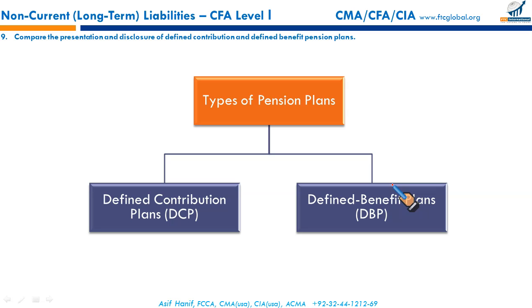The difference between these: under the defined contribution plan, the company contributes a specific amount into the plan every period for the benefit of the employees, and it is treated as an expense in the income statement. Since it's considered an operating expense, any payment made for a defined contribution plan is considered a cash flow from operating activities.